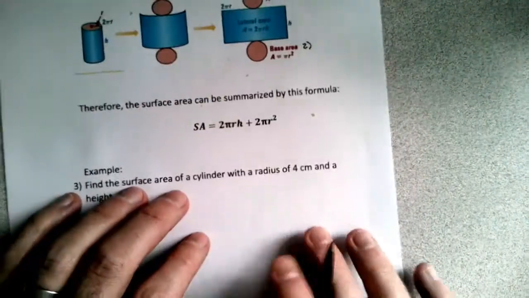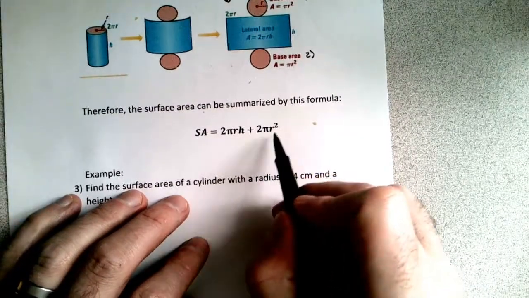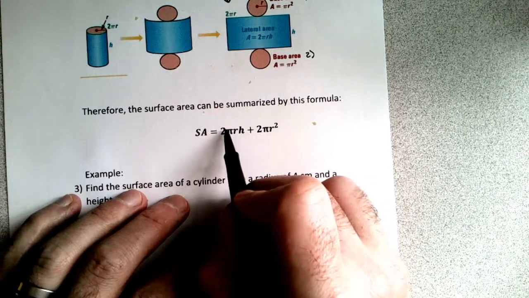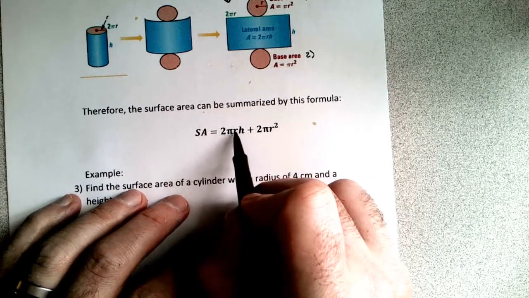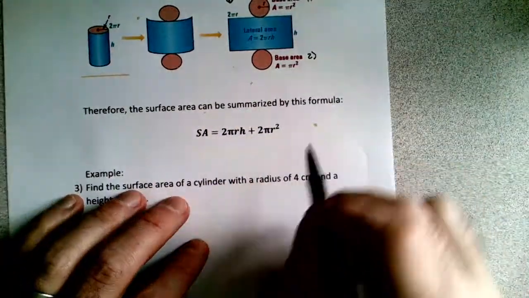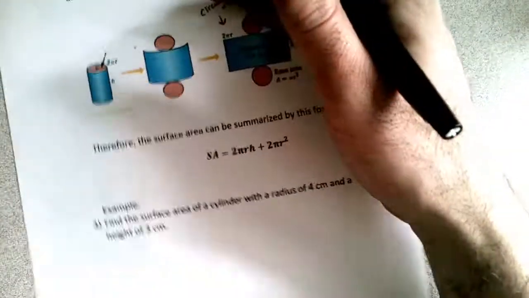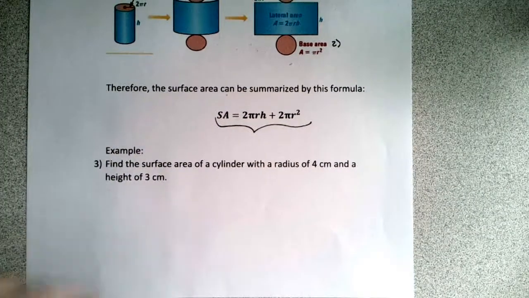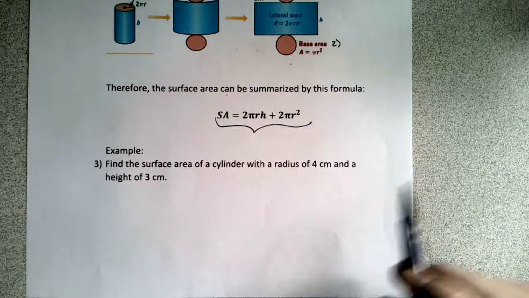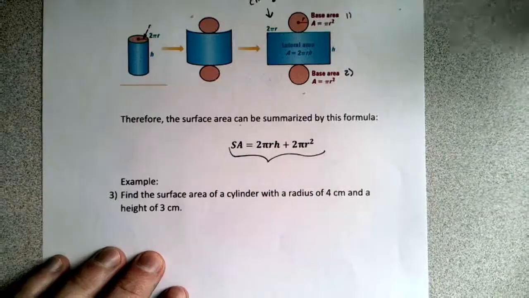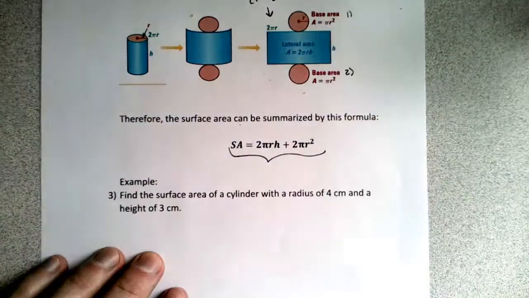Okay? And so in this big formula, we have two different pi r squareds. That represents the top and the bottom circle. And this is the lateral area, which is 2 pi r, that's the circumference of the circle, or our length here, and h, which is our height. So this right here is going to be the formula that we're going to use for the surface area of a cylinder, okay? Kind of just showed you where it came from. If you don't really understand that, you can ask me, but mostly it's just this diagram breaking it apart. Grab a can of beans and see if you can figure it out on your own, okay?